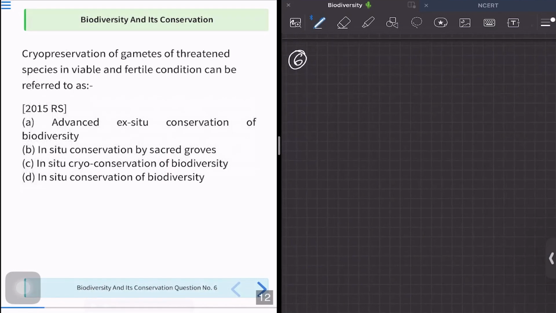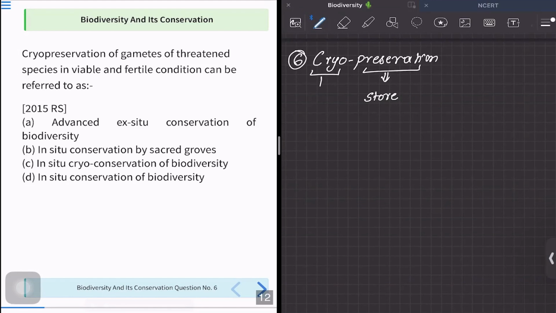So the next question is about cryopreservation of gametes of threatened species in viable and fertile condition can be referred to as. Now, first of all, to understand this question, you should know what is cryopreservation. Okay, my dear friends. So let us try to understand what is the concept of cryopreservation. Now, as the word is saying preservation, you do understand that it is meaning to store something, correct? And what is the term cryo?